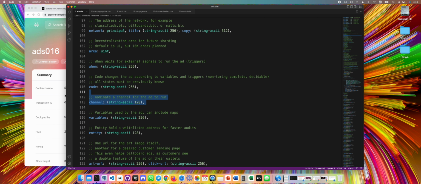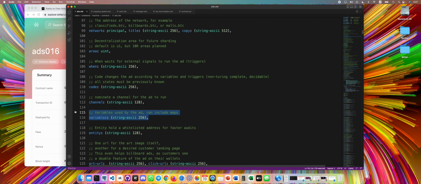Channels are used on Digital Land, on the AR platform, just to focus content. If the content relates to politics, exercise, life or kids, it can be broadcasted to a specific channel, and you don't have to pay for the full screen. You only pay for a channel. If somebody has tags that relate to those, then they will see the ad. But if they're not interested in it, they don't have to see it. So now we have that as a call out. We have the variables.